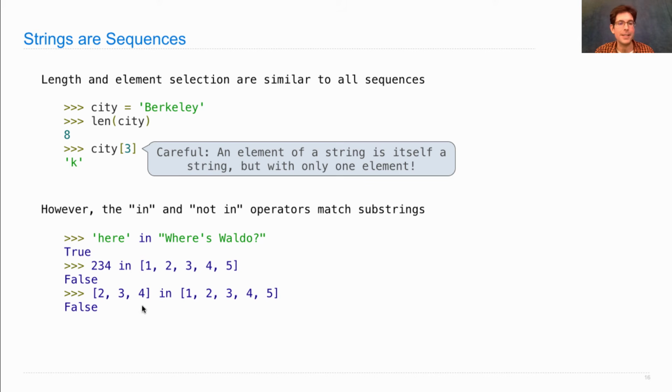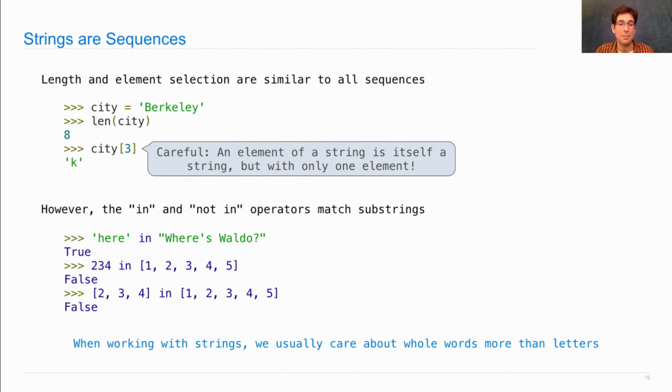And if I looked for the list in here, that would be False as well. So with lists, you can only look for one element at a time, but in strings, you can look for consecutive letters. And that's because most of the time when you're working with strings, you actually care about whole words, more than just individual letters. So strings are a special abstraction, which are like sequences in many ways, but they behave in a way that's slightly different from other sequences.